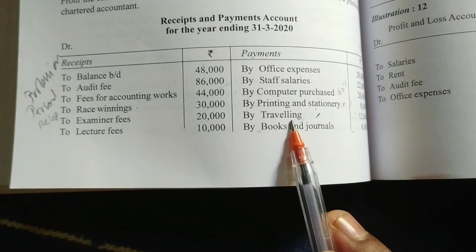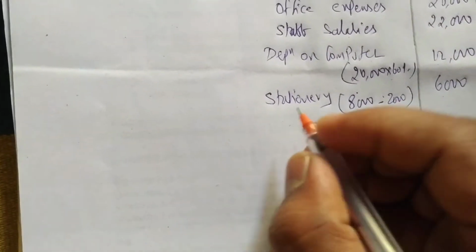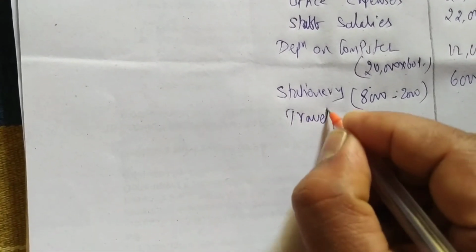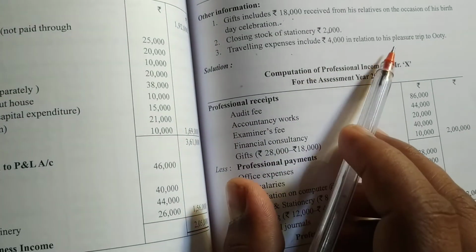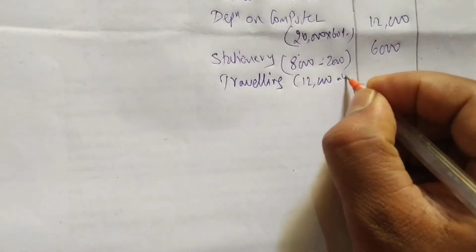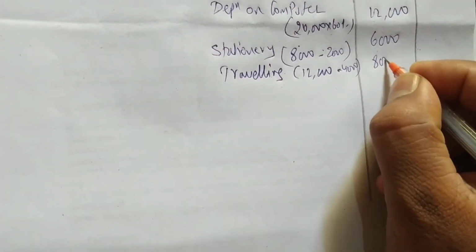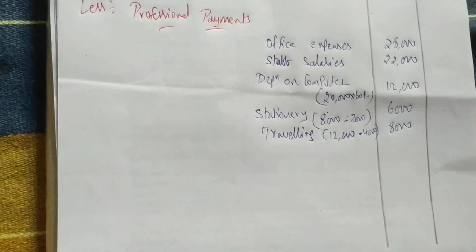Okay. After stationery, what are we having? Traveling. How much is traveling? 12,000. Traveling is 12,000. From that, what is he saying? He has gone for his pleasure trip to Ooty. So we have to deduct that 4,000. 4,000 Ooty means his personal expenses. Do not consider personal expenses. So personal expenses we have deducted, 8,000 remains.